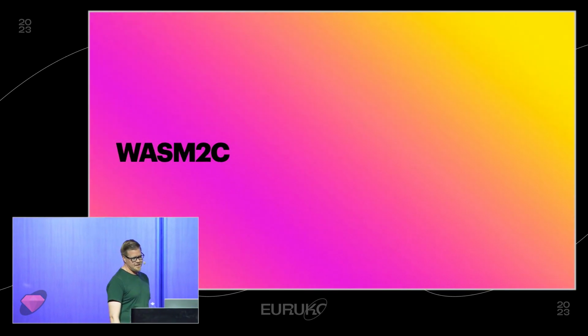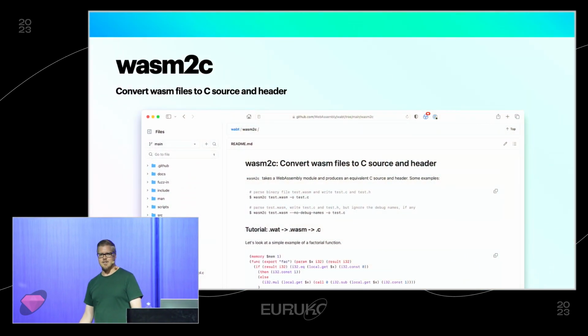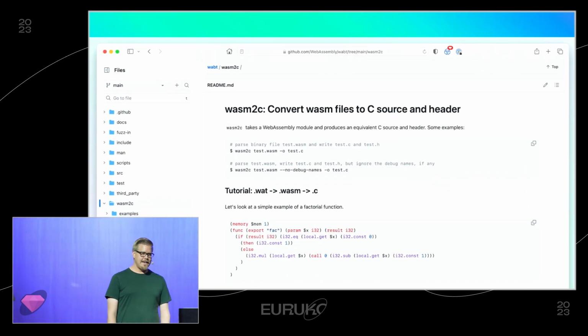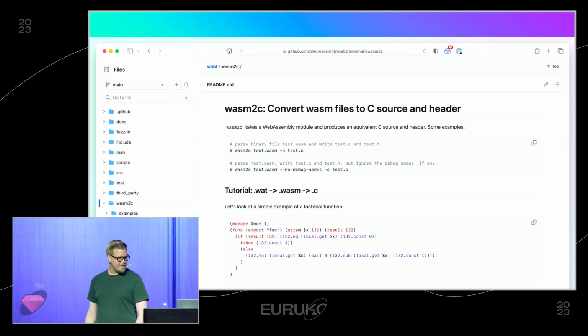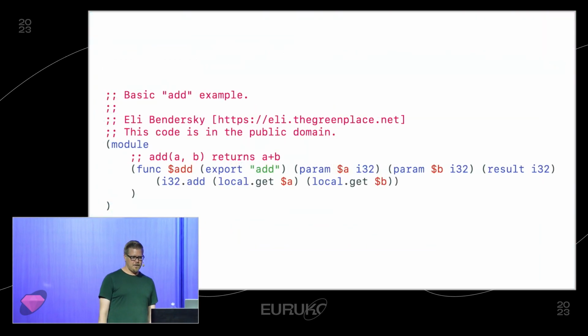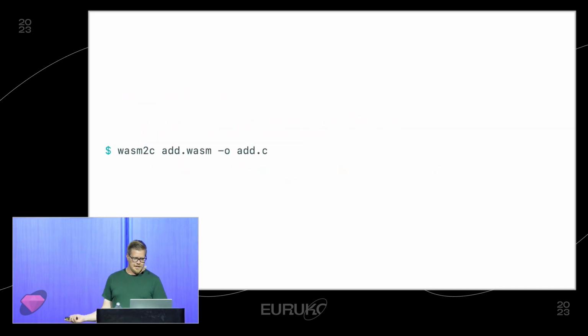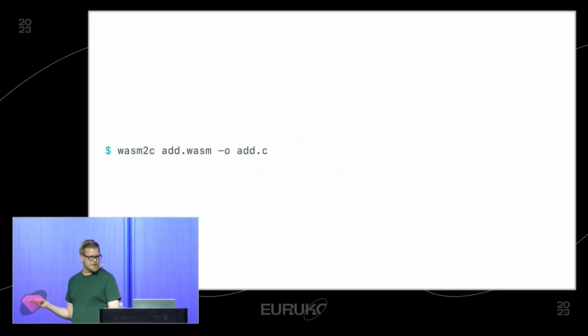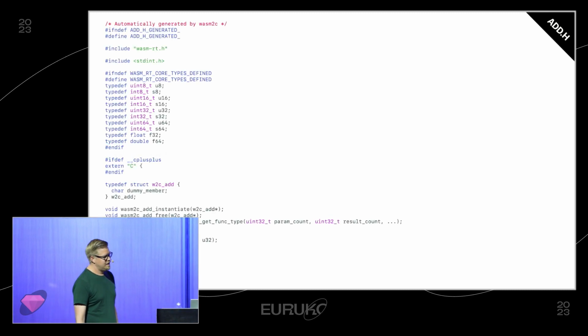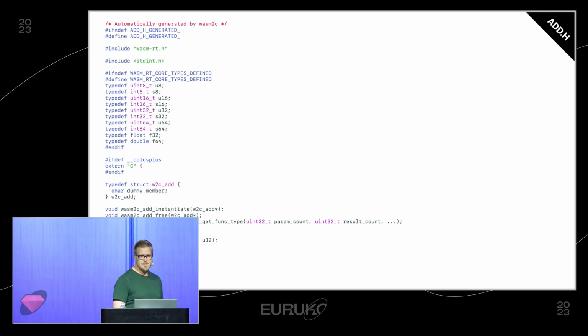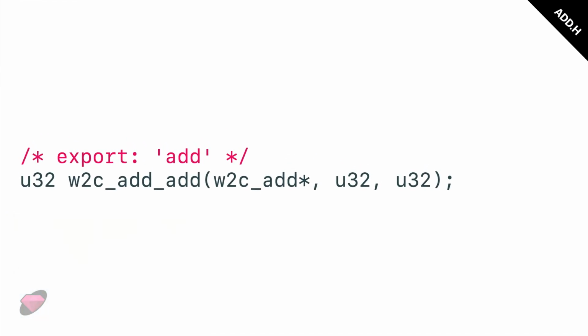My first idea was to use something called wasm2c, which is also part of the WebAssembly binary toolkit, to take the Ruby WebAssembly implementation and compile it back into C code. So if we look at our add example from the beginning of the presentation, we can take that, use the wasm2c tool to convert it into C, and we get a header file, the .h, and the actual implementation, the .c file. And if we look at the header file, it's a little bit verbose. There's quite a lot of boilerplate, but the essentials of it are quite simple. There's just the add function with a couple of prefixes that get added automatically.